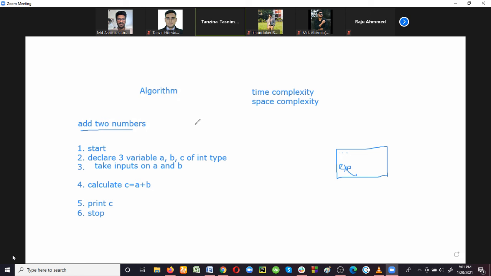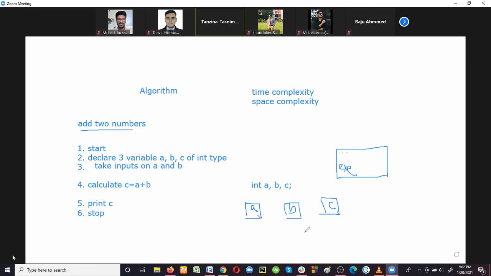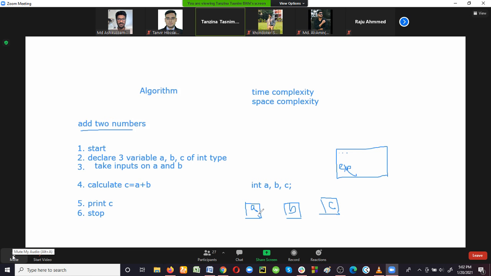Suppose for this algorithm, the problem is we have to add two numbers, right? So when we are declaring the variables, suppose integer a and b, these are our input variables and this is the output variable c. Whenever we are declaring any variable, it's actually taking some space from the memory, right? So how much space can it take from the memory?